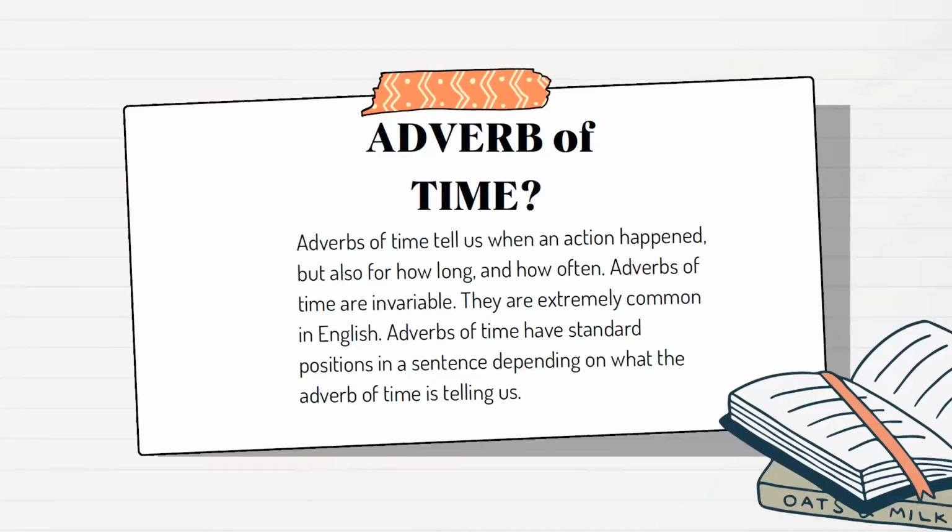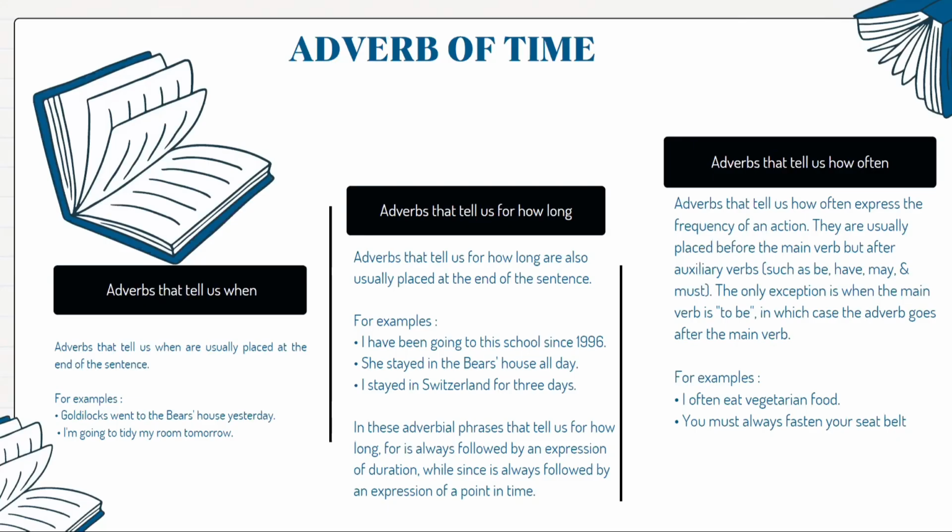Okay, now I will explain about adverbs of time. Adverbs of time tell us when an action happened, but also for how long and how often. Adverbs of time are invariable. They are extremely common in English. Adverbs of time have a standard position in a sentence depending on what the adverb of time is telling us. The first variation of this adverb is adverbs that tell us when.